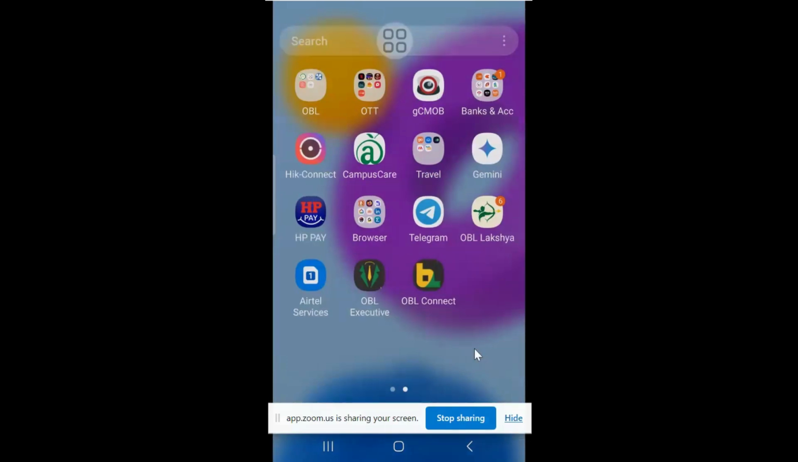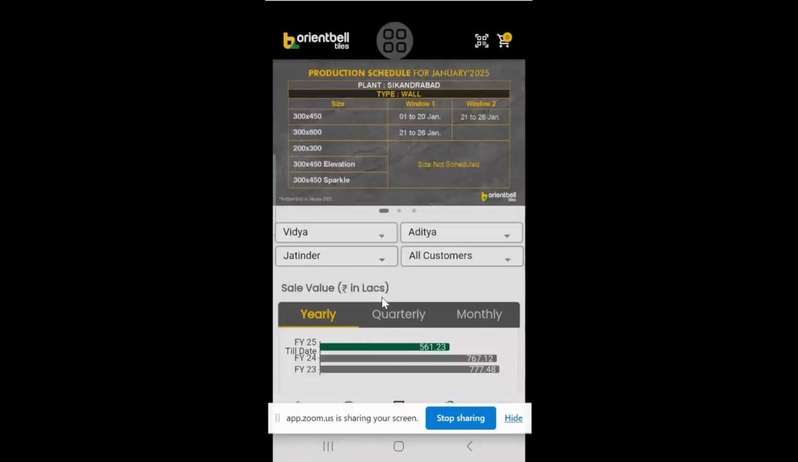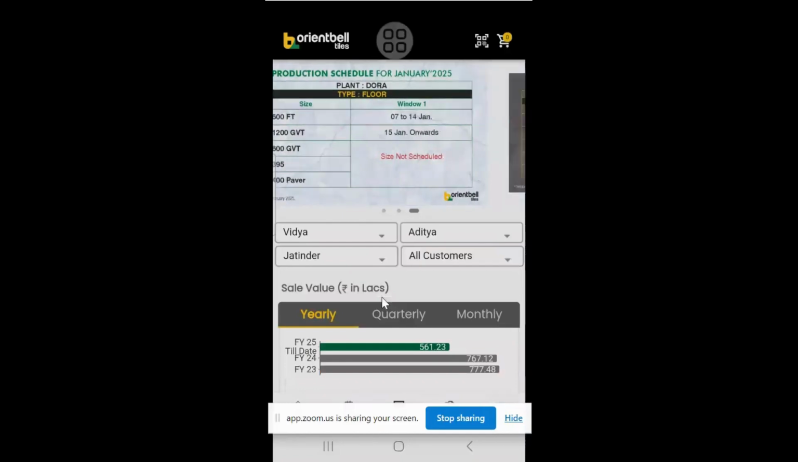The unbilled one, how to check the unbilled one and all. I hope my screen is viewable now. Yes, sir. I'm going to OBL Executive. The net is slow, it's not showing. Is my OBL Executive app screen showing now? Yes, yes, now it's started. Okay.